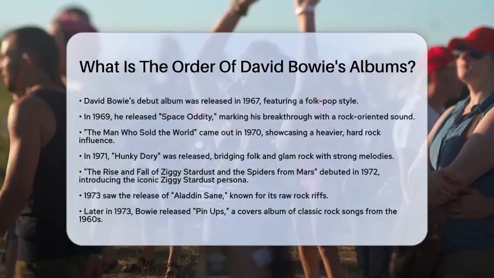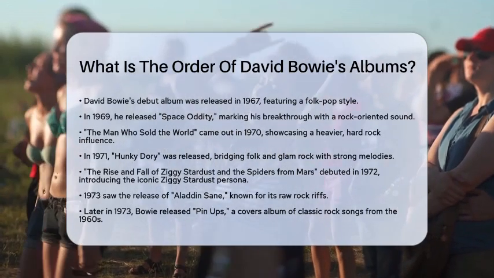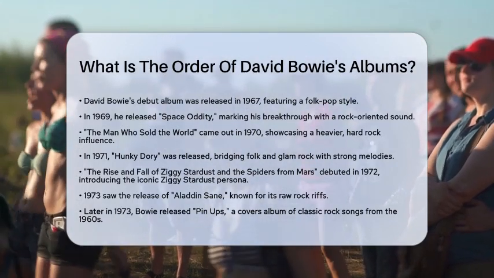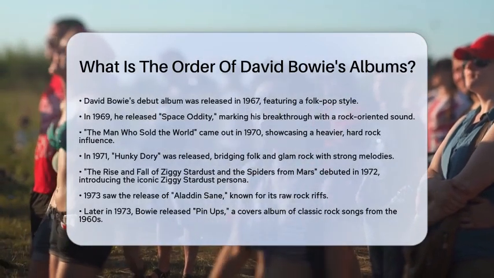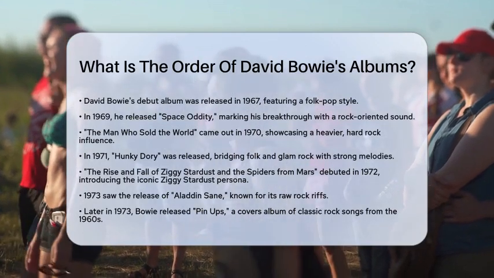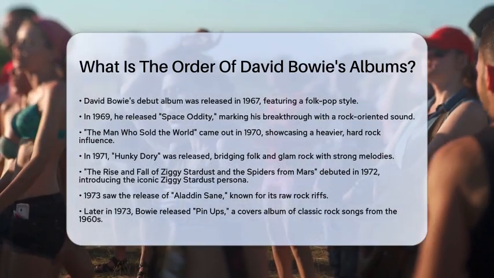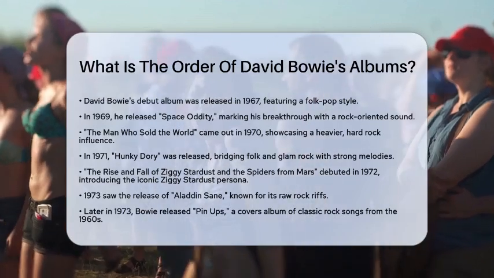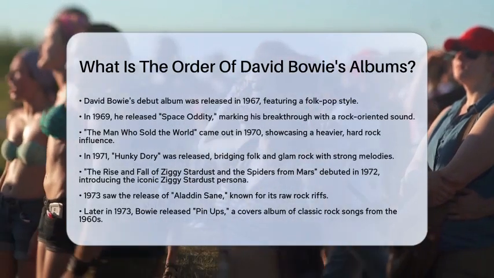In 1970, Bowie released The Man Who Sold the World. This album featured a heavier sound with hard rock influences. The next year, in 1971, he brought us Hunky Dory. This album showcased strong melodies and began to bridge the gap between folk and glam rock.